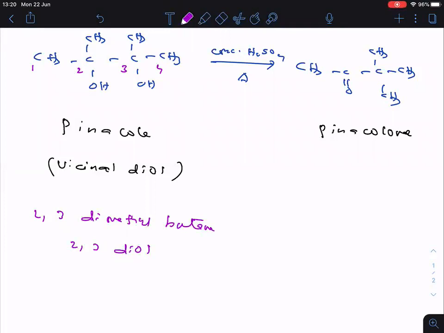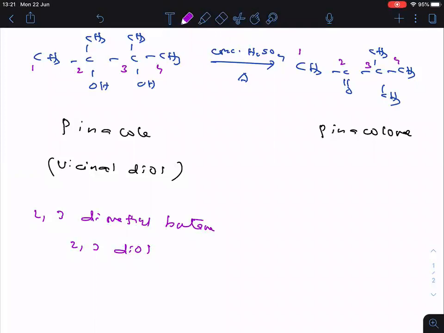Is it clear? Let us see the IUPAC name of pinacolone. Here numbering we have to do from this side only, because a ketone functional group is there. So what is the IUPAC name?